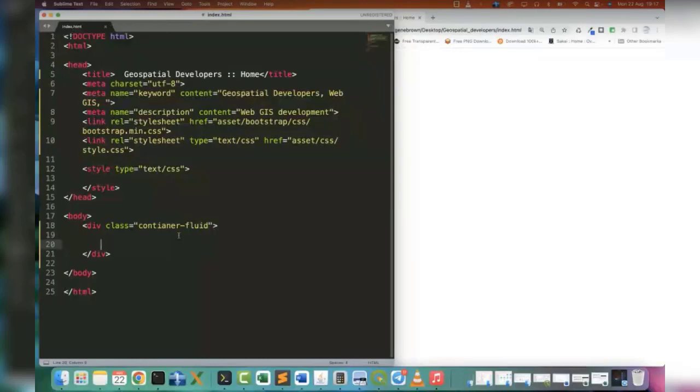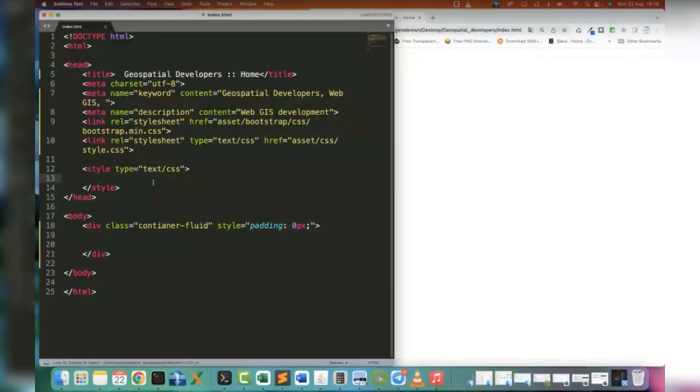Let's continue. So we have our container fluid, which we are going to use. By default, every div comes with a padding. So this is going to be an inline style, but we need to make sure we are not entertaining paddings, and so we'll give it a padding of 0 pixels, meaning that even though the container fluid is giving us a margin of 0, we would also ensure that there's no inner space in between the box. And so we'll give it a padding of 0. That's fine.